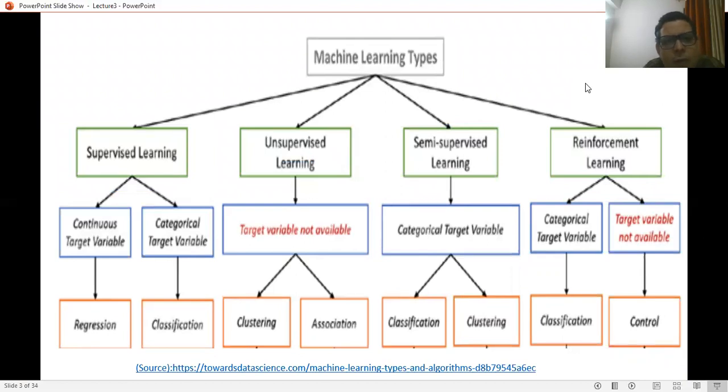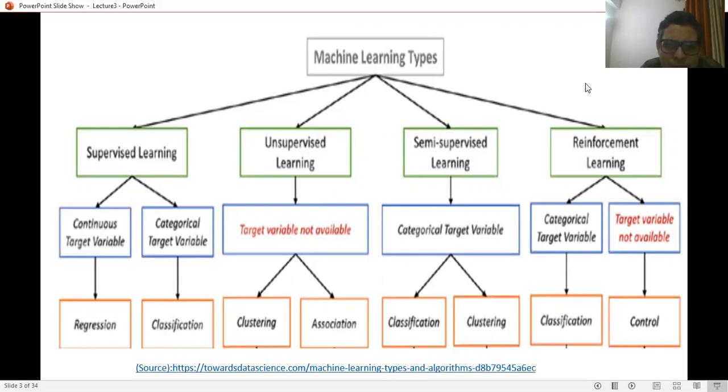When we talk about the machine learning types, in this lecture our main focus is on supervised learning, and within supervised learning, we will talk about the regression-based techniques. Regression-based techniques are used when, in the supervised learning environment, the target variable is continuous. If the target variable is discrete in nature, we use classification.